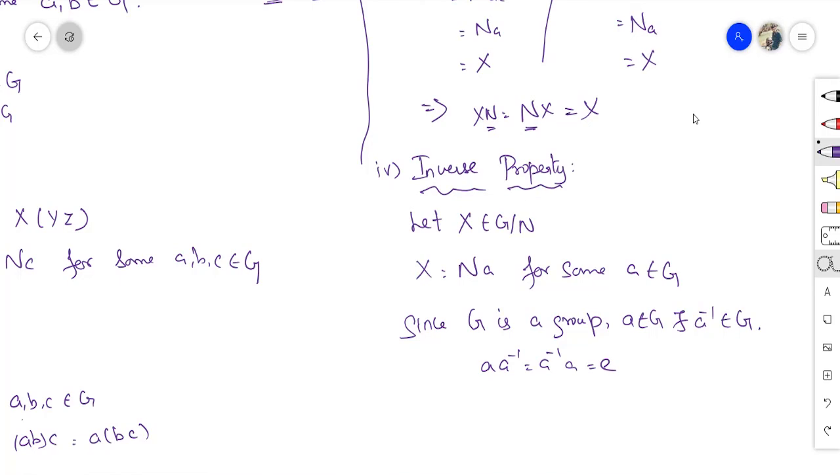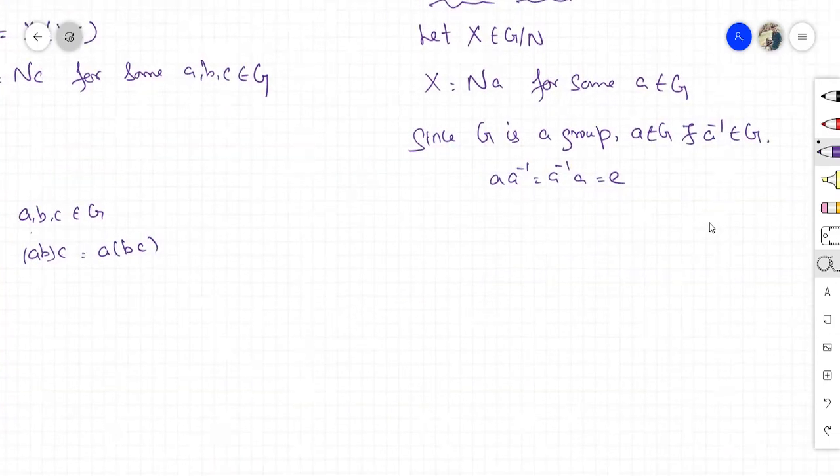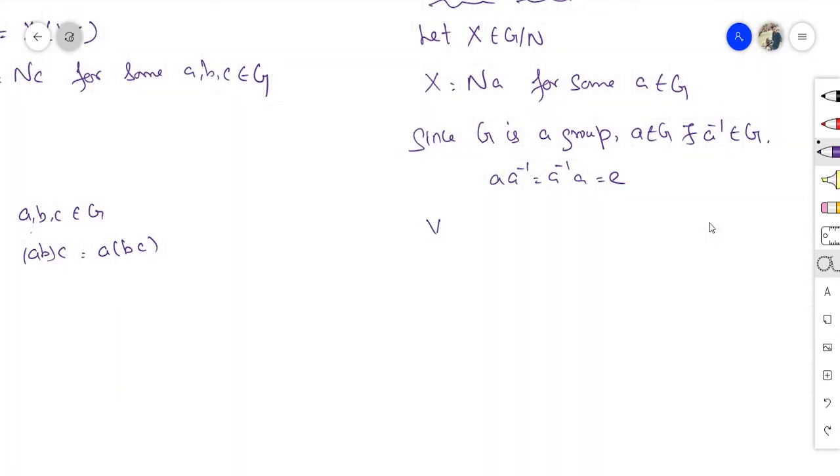Similarly, I am going to consider the coset y equal to N a inverse. This is also a coset. Now I am going to find xy.